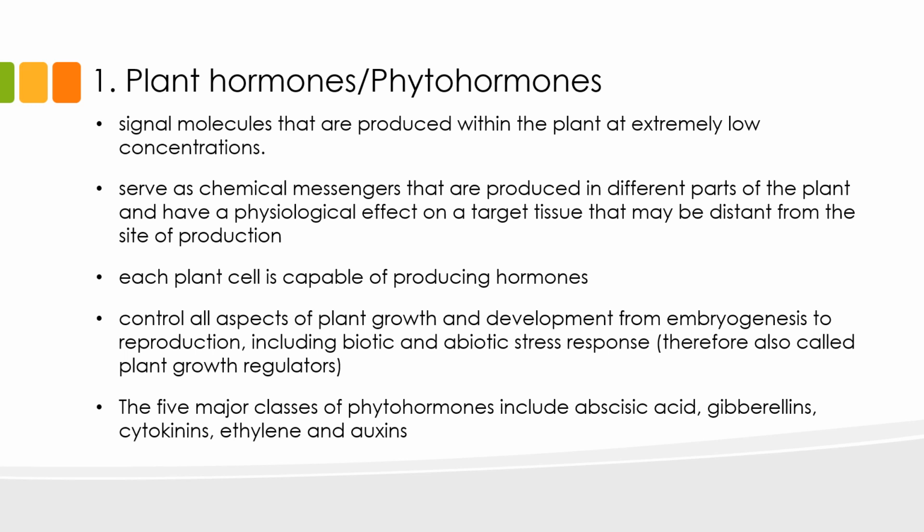to the same thing. There are several plant hormones that have been already identified, but for the sake of our discussion on seed germination, we will only focus on five major classes of phytohormones, which include abscisic acid, gibberellins, cytokinins, ethylene, and auxins.